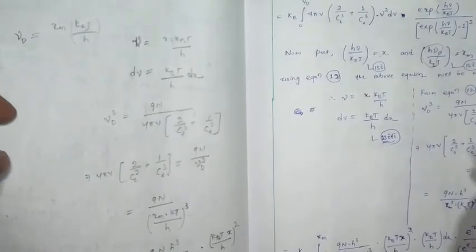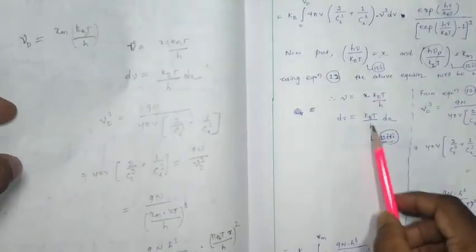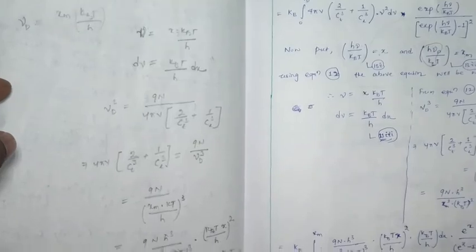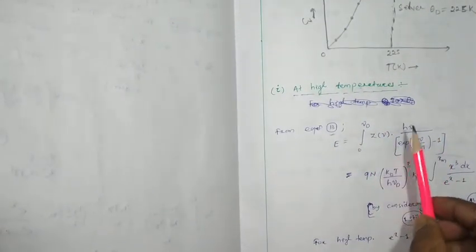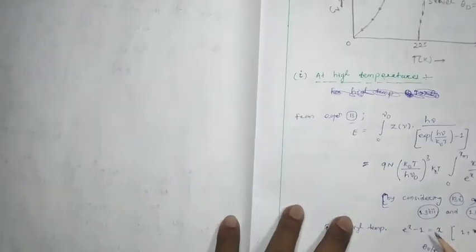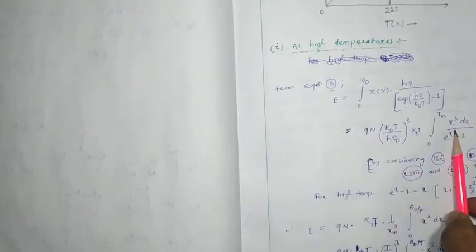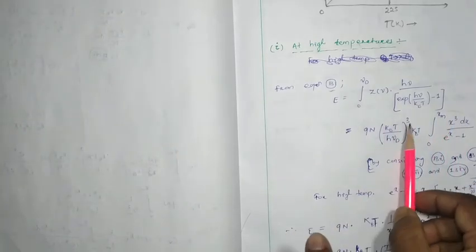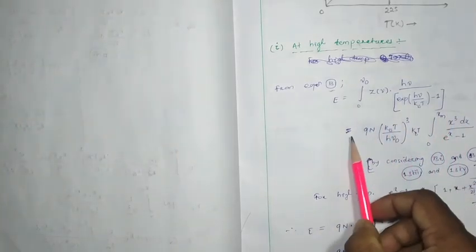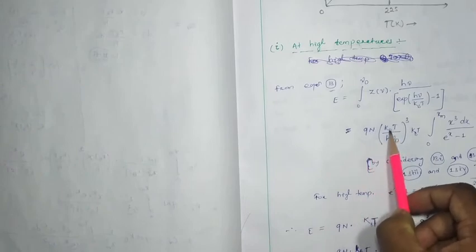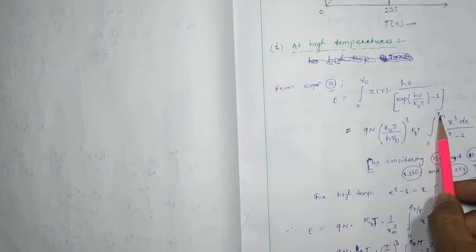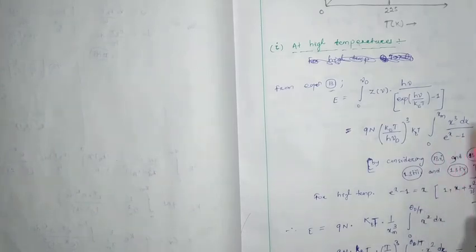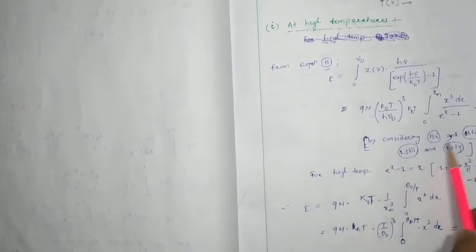If you consider these expressions and substitute all the values over here, then you can find this value. Here I have written directly, you can check it in your rough. It is equal to 9n kbt by h mu d whole cube, kbt, 0 to xm, x cube dx whole divided by e to the x minus 1. Let it be equation number 18, by considering these 4 equations whatever we got.